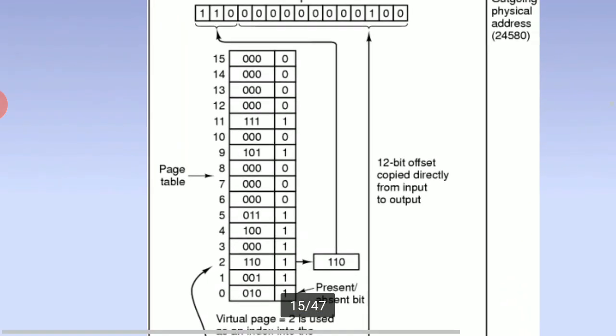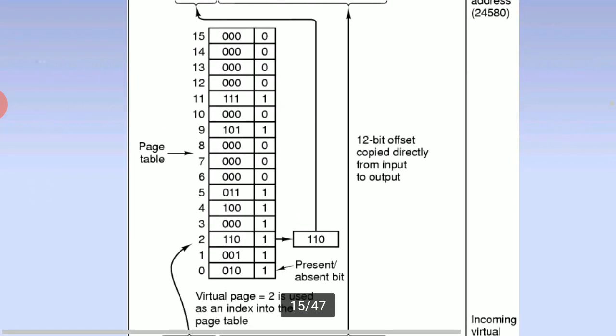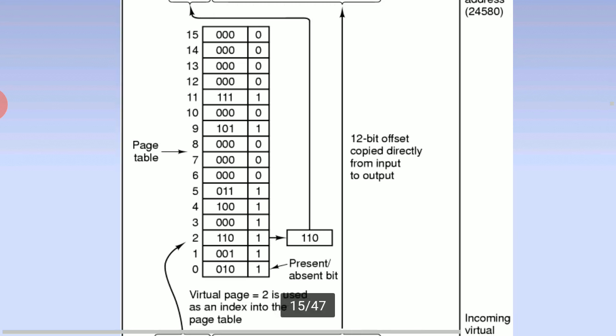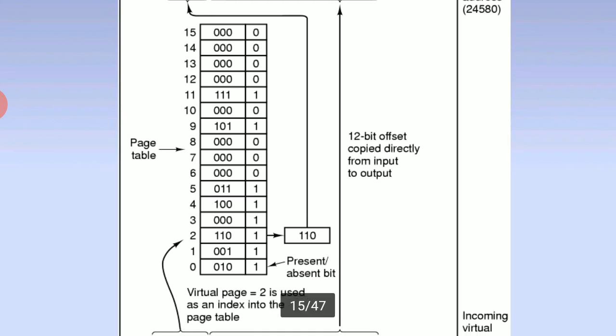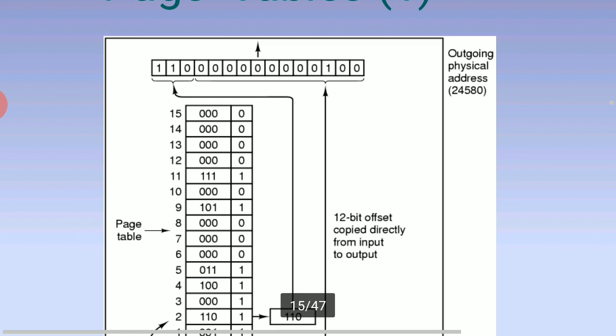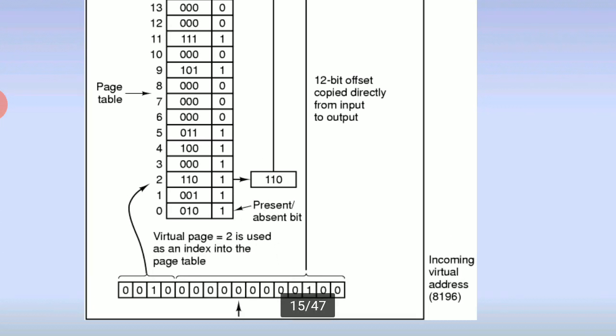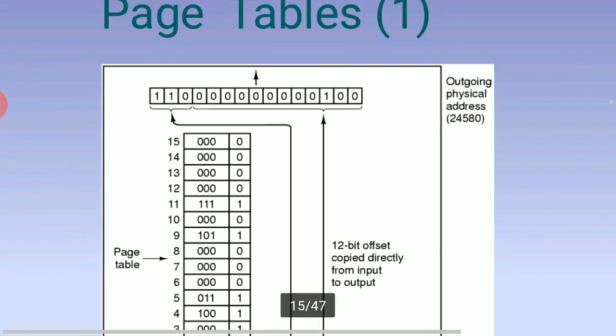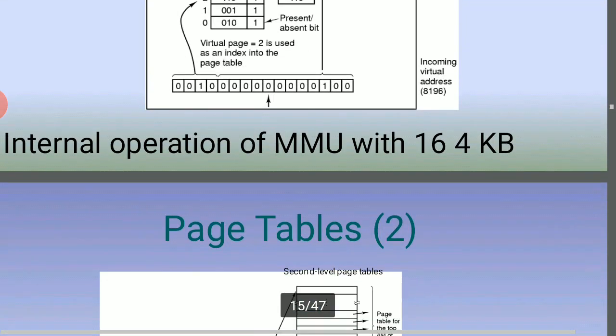And the next one is the page table. The page table is 0 to 15, that is 0, 1, 2, 3, 4, 5 up to 15. The 12-bit offset is copied directly from the input to the output, the outgoing physical addresses. So incoming virtual addresses 0 and 0 1 0 0 0. So these are the different types of page table.